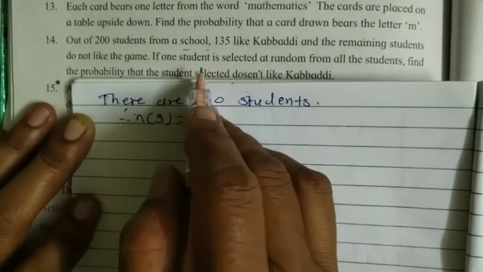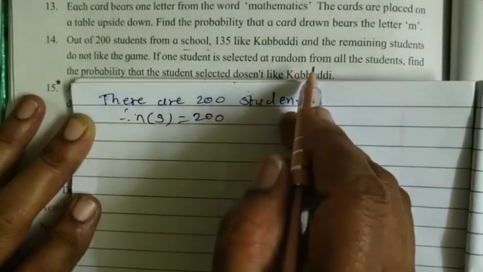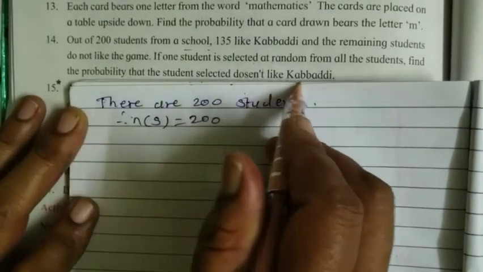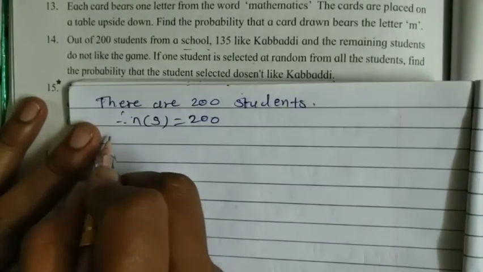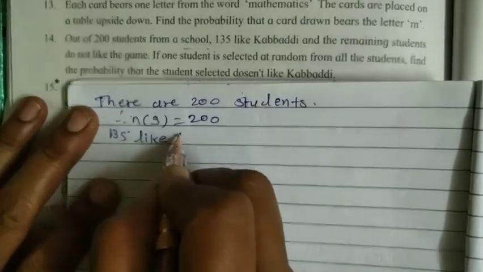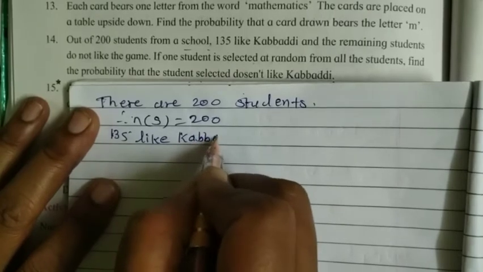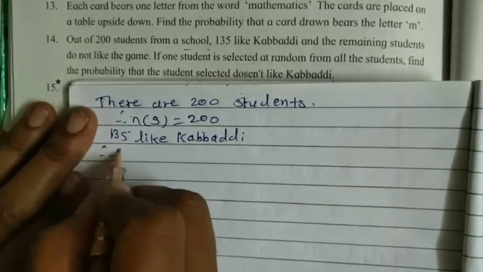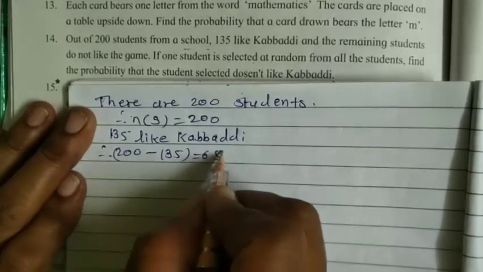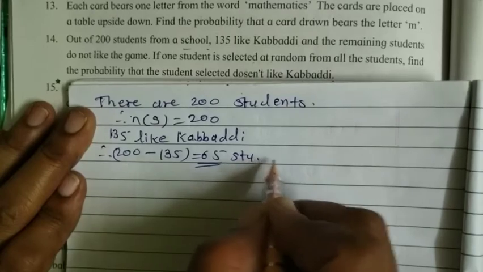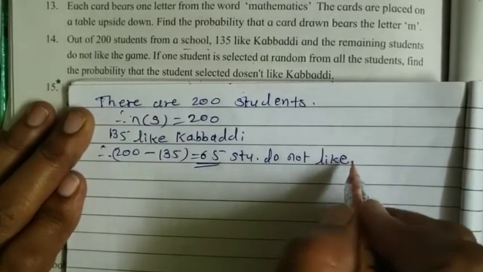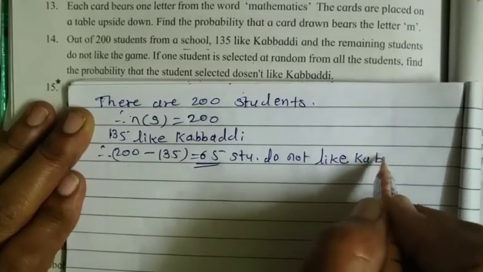And we have to find out, if one student is selected at random from the students, the probability that the student selected does not like kabaddi. Here it is given that 135 like kabaddi. Therefore total students 200 minus 135, that's equal to 65 students do not like kabaddi. Do not like game means do not like kabaddi, any game.